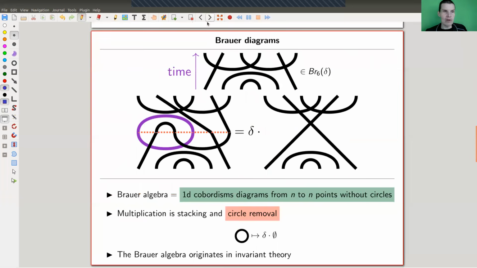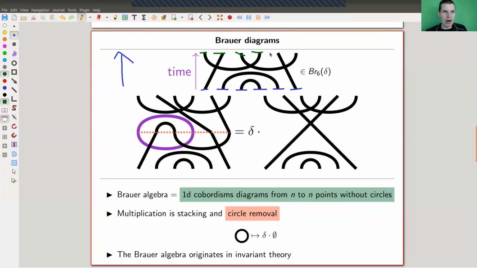So here's an example, and it's called the Brauer algebra, or Brauer diagrams. Again, my time direction goes in this direction because that's just the way I would like to read diagrams. As I said, some other people read in different ways, so just be careful. Anyway, this is a cobordism from points at the bottom, in this case 6, to points at the top, in this case 6.